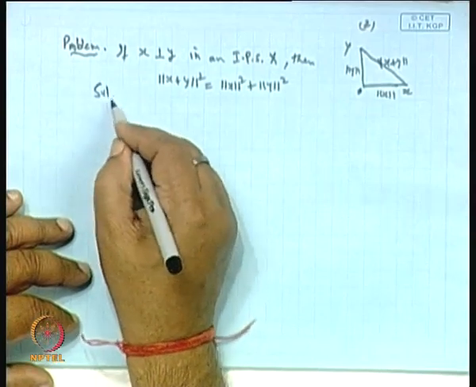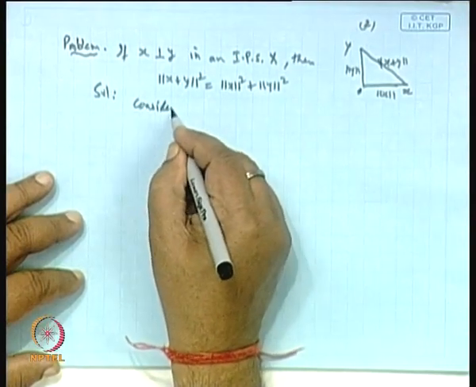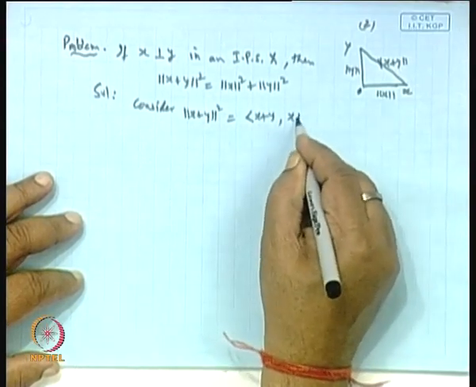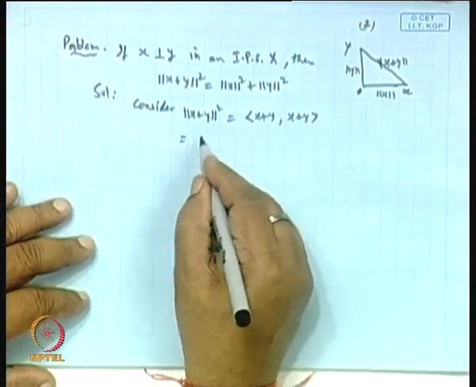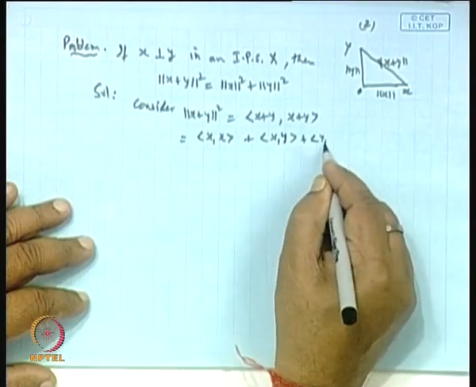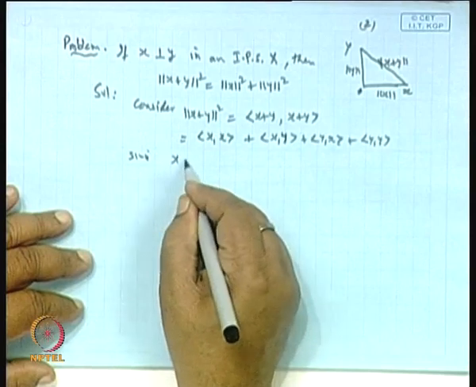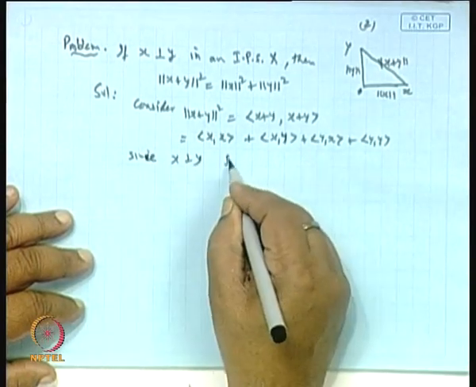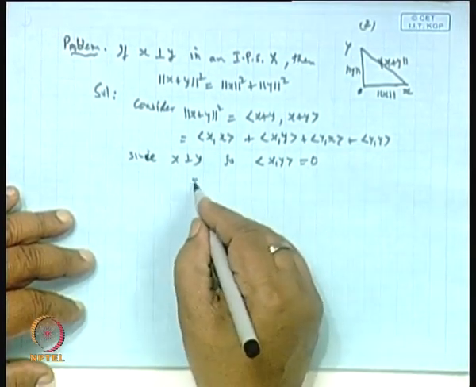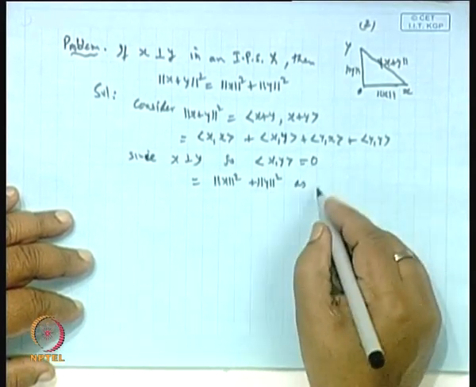If we go for the solution, start with the left hand side, norm of x plus y whole square. This can be written as the inner product of x plus y with x plus y, and one can easily obtain (x, x) plus (x, y) plus (y, x) plus (y, y). Now, since x is perpendicular to y, the inner product of x and y as well as of y and x will be 0. Therefore, from here you are getting norm of x square plus norm of y square, as the other part is 0.